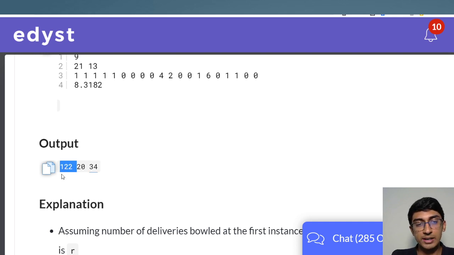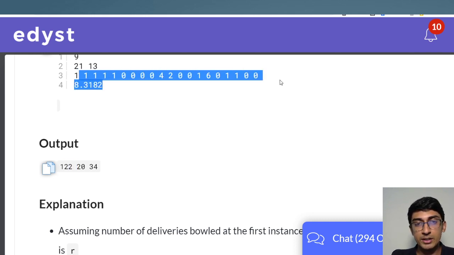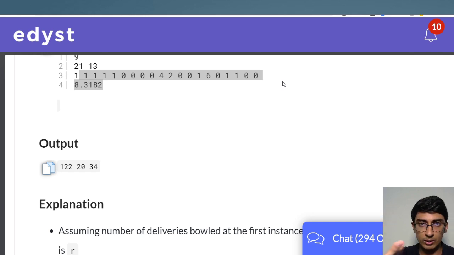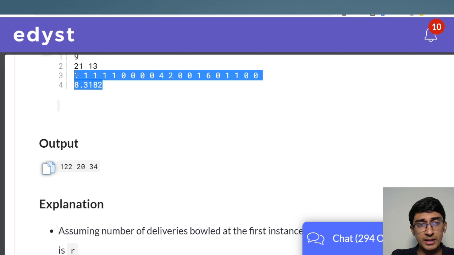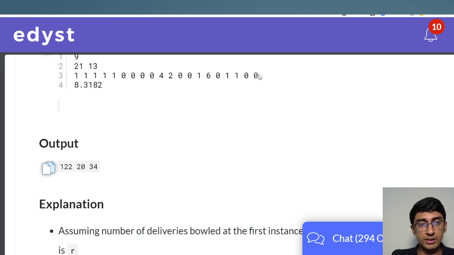Which also shows you that probably this is not Sachin and Sehwag, because they would have been opening. 122 means somebody else opened, but you get the point. I'm not trying to be factually correct. I'm just trying to say that in these 20 deliveries, before this some wickets could have gone. We don't really know. We don't really care for this question as such, but what we care about is that we have these 20 deliveries.